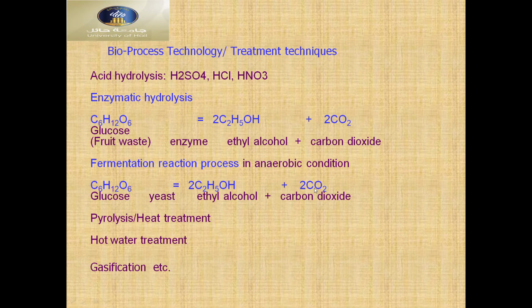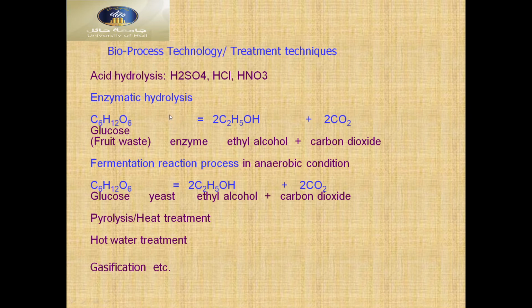Then we can see the treatment bioprocess technology or treatment techniques. The acid hydrolysis: sulfuric acid, hydrochloric acid, lactic acid. Enzymatic hydrolysis: glucose, fruit waste, enzymes, different types of enzymes, cellulase, amylase enzymes.